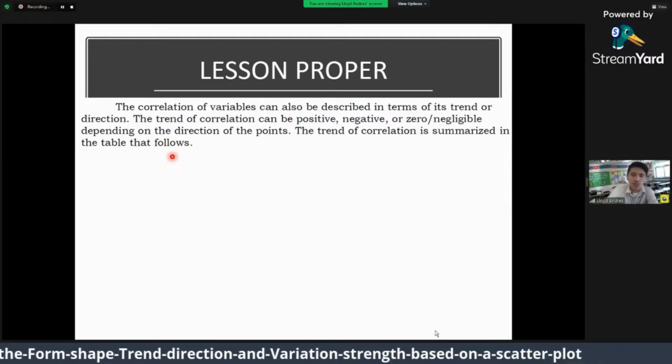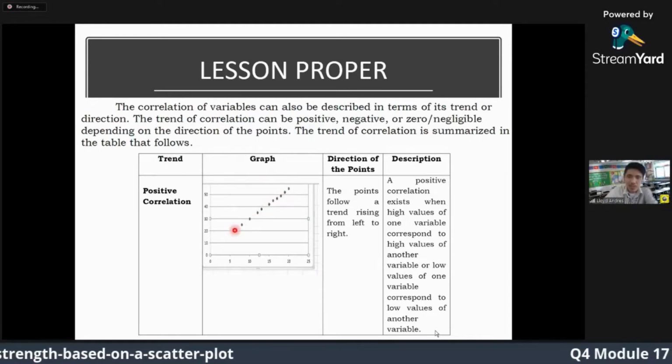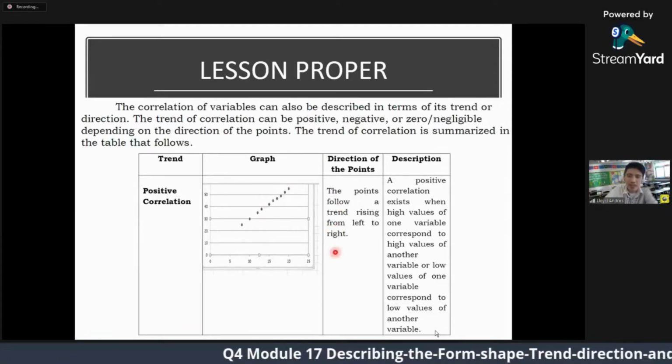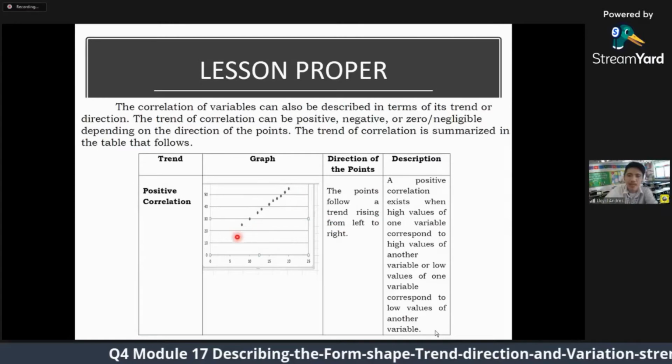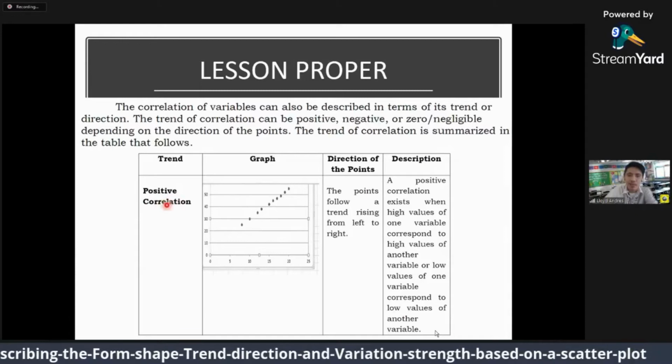Kani, mura siya ni-follow straight line, pataas. The points follow a trend rising from left to right. So, rising siya from left to right, then it is a positive correlation.